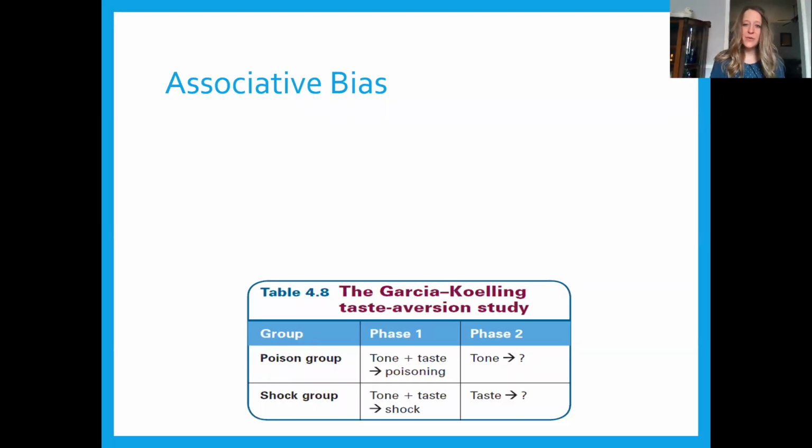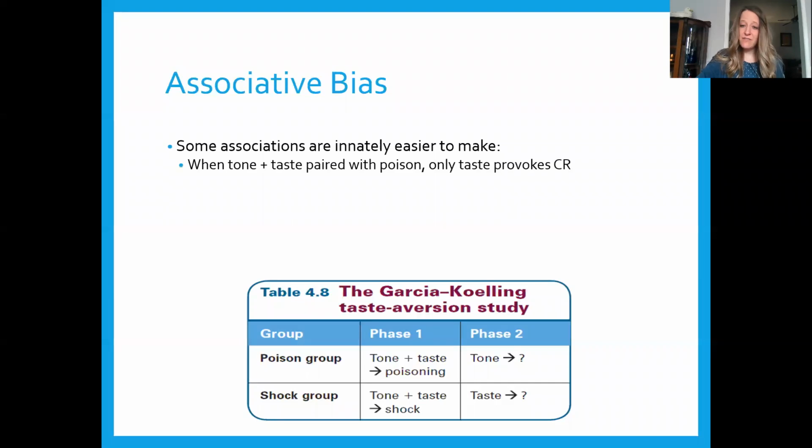Hi, in the last video, we discussed challenges to a strict behaviors explanation of classical conditioning effects. Associative bias adds another layer of complexity. According to associative bias, some associations may be easier to learn than others due to evolutionary constraints. The theory is that the ability to quickly learn some types of associations provided a survival advantage to our ancestors. And these propensities become part of our evolutionary inheritance.